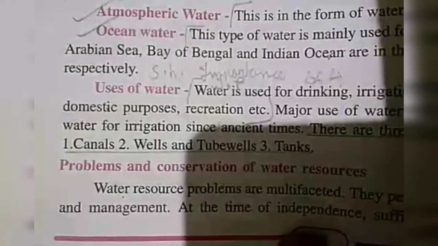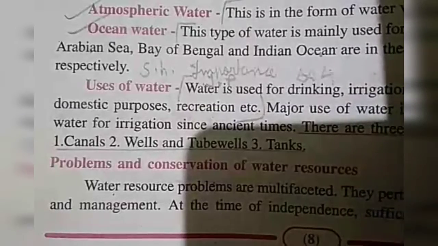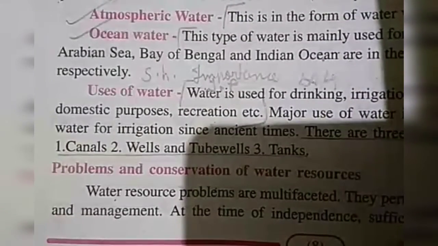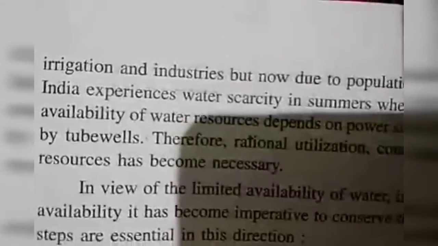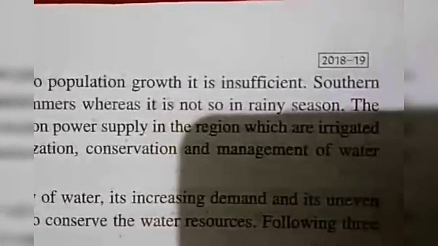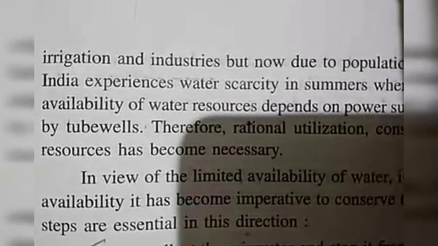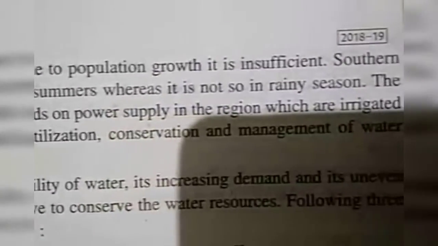Now problems and conservation of water resources. Water resources problems are multifaceted. They pertain to availability, use, quality and management. At the time of independence, sufficient water was available for irrigation and industries, but now due to population growth it is insufficient. Southern India experiences water scarcity in summers, whereas it is not so in rainy season.